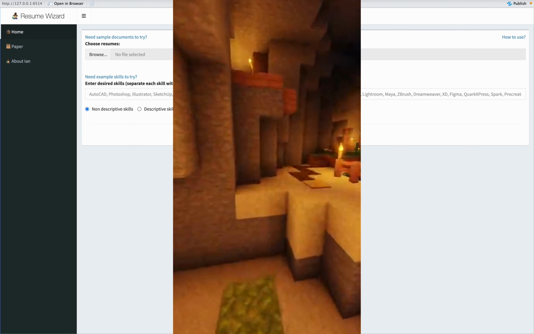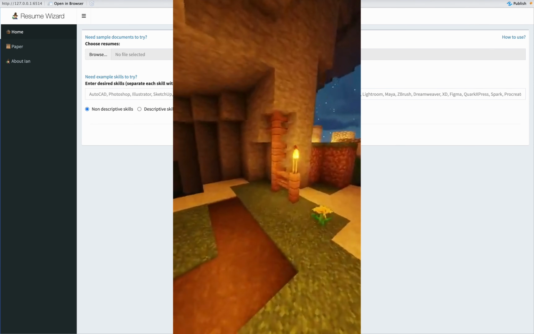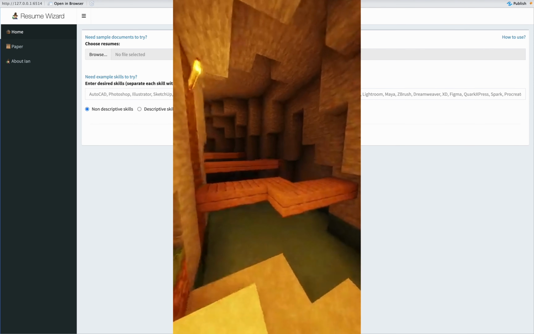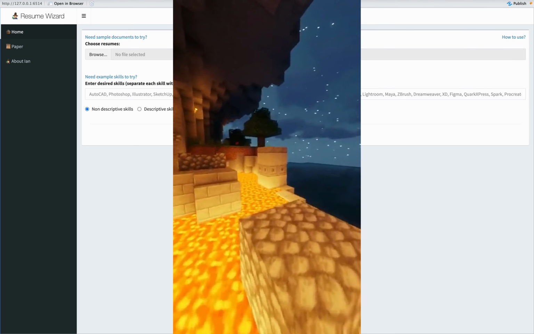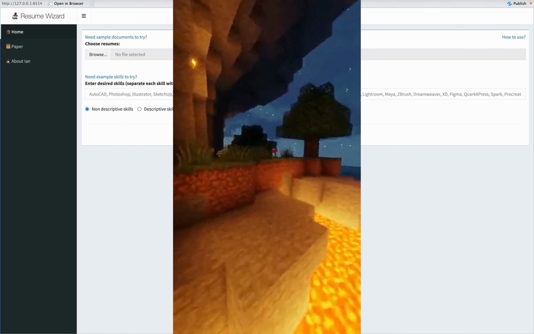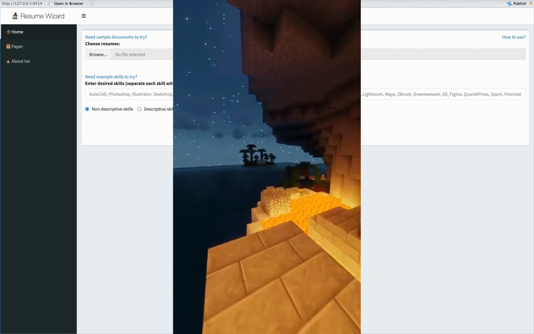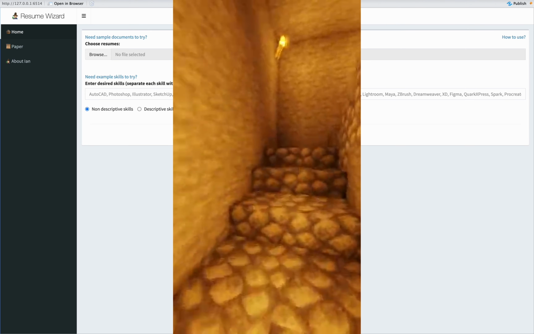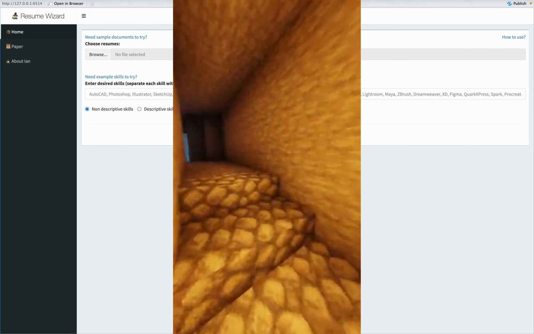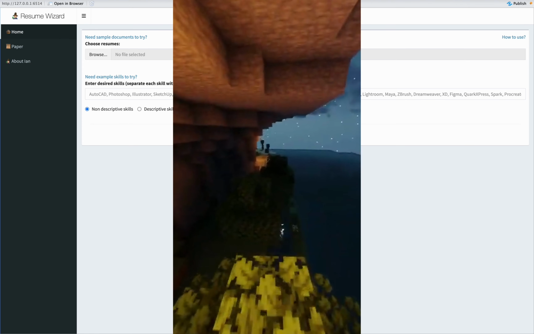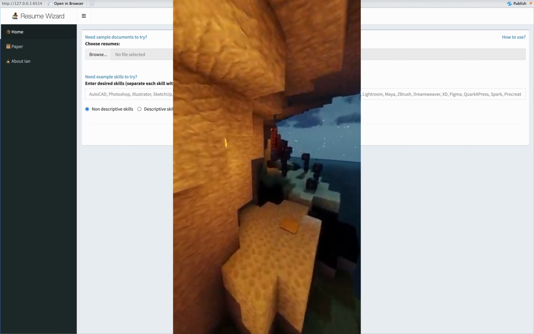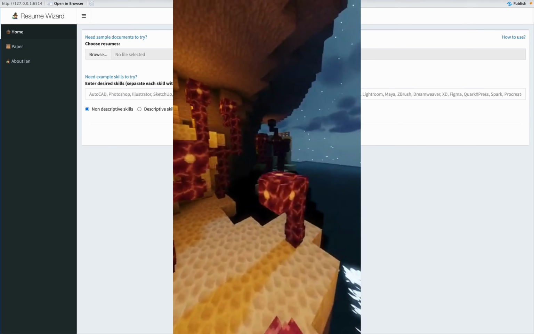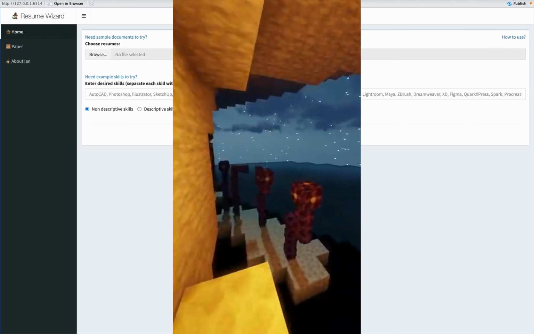So this is actually the upgraded version, and the question is, why did I upgrade it? It's because this web app is my first ever web app project. So not just a dashboard. I've made a lot of dashboards before and it's a bit different than this kind of project right here, Resume Wizard. A dashboard can only be used for a specific data set, while a web app like this is different. Anybody can use this. Anyone with a proper data set can use this. And the data set for this web app is, of course, resumes.